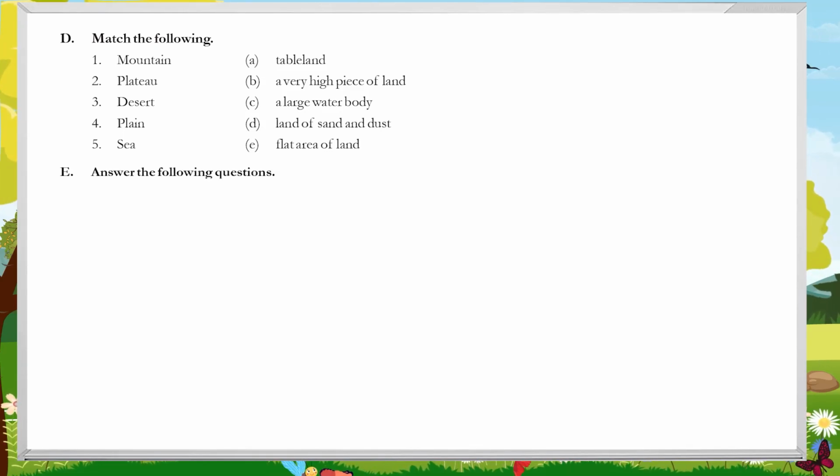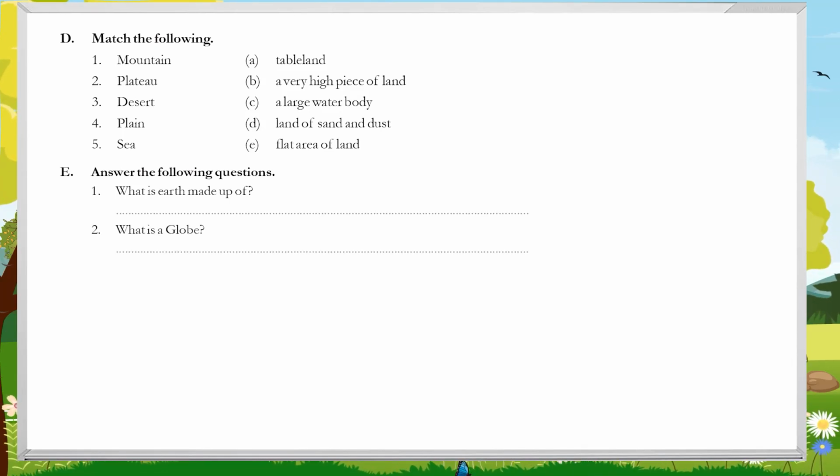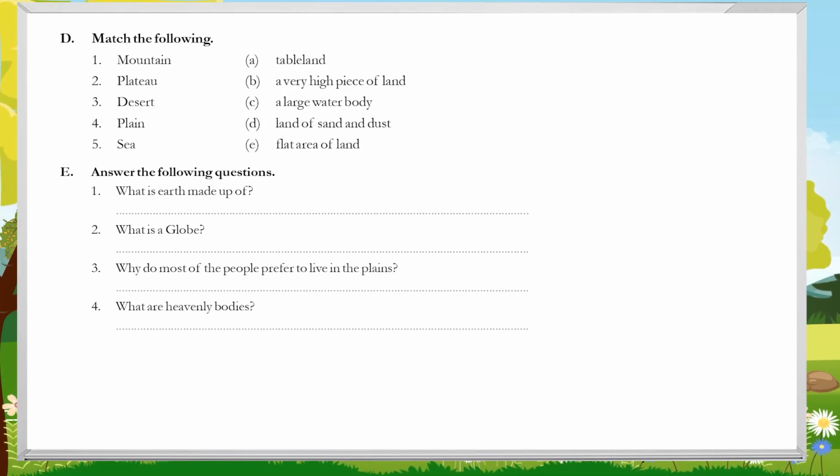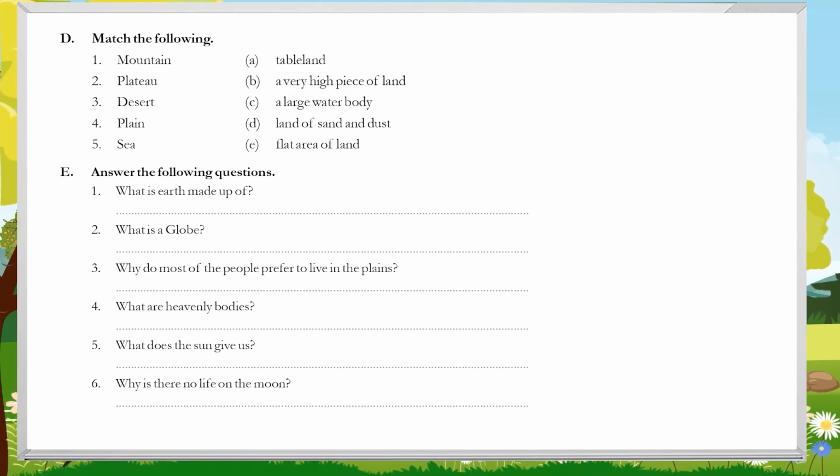E. Answer the following questions. 1. What is Earth made up of? 2. What is a globe? 3. Why do most of the people prefer to live in the plains? 4. What are heavenly bodies? 5. What does the sun give us? 6. Why is there no life on the moon? 7. Why do stars look so small?